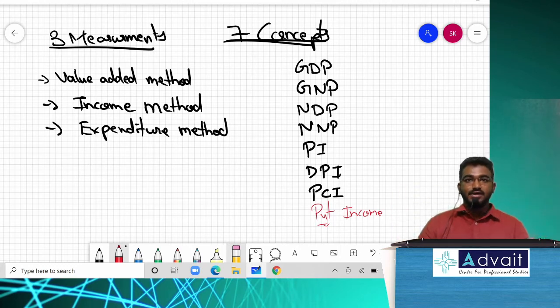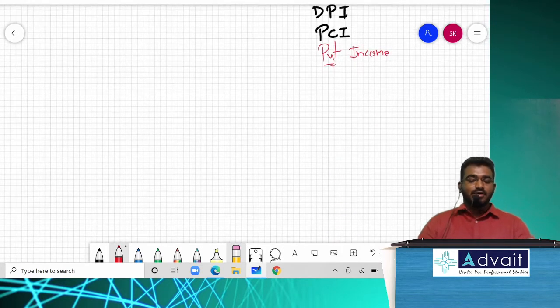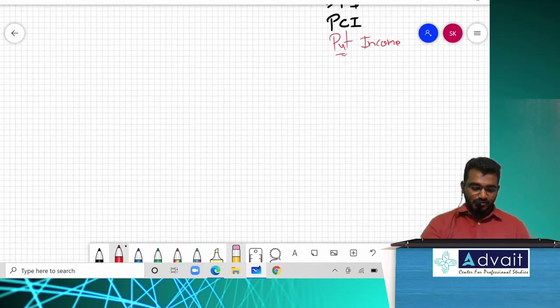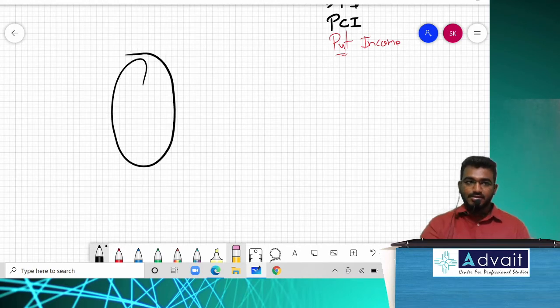Okay, fine, super. But I don't want to straight away enter with a technical point. First, I will explain all the 7 concepts and then I will ask the same question. Then let us see, will I get the same answer or not. Now, let me take one random example. Assuming this is India. I know it doesn't look like the India map. Now, within India, I will bifurcate it into 2 categories, not North India and South India.